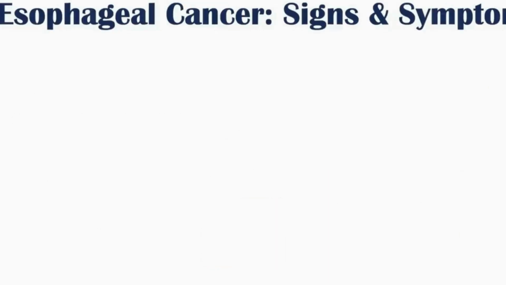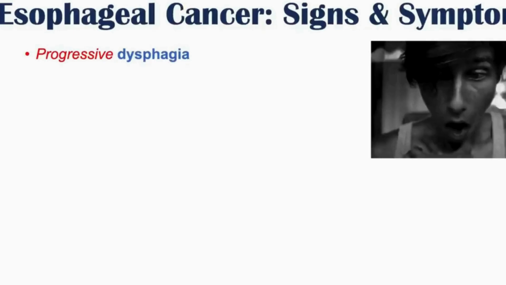Now let's talk about the signs and symptoms of esophageal cancer. One of the main symptoms of esophageal cancer is progressive dysphagia. Progressive dysphagia means that there are issues swallowing. Dysphagia means problem swallowing. And it's progressive because it goes from solids. Initially a patient might feel that when they swallow solids, those solids sort of get stuck. And what happens is over time, they notice that solids and liquids have issues going down. So this is what we call progressive dysphagia.